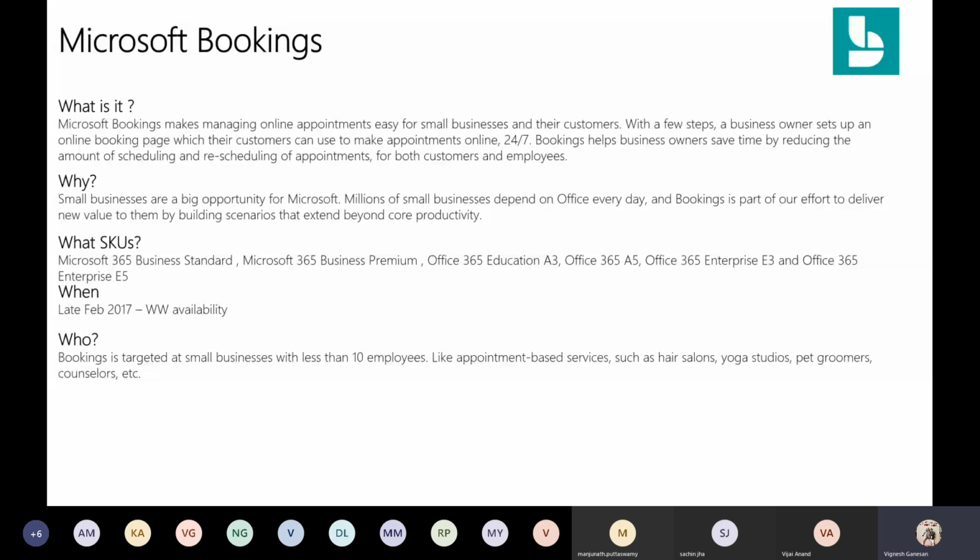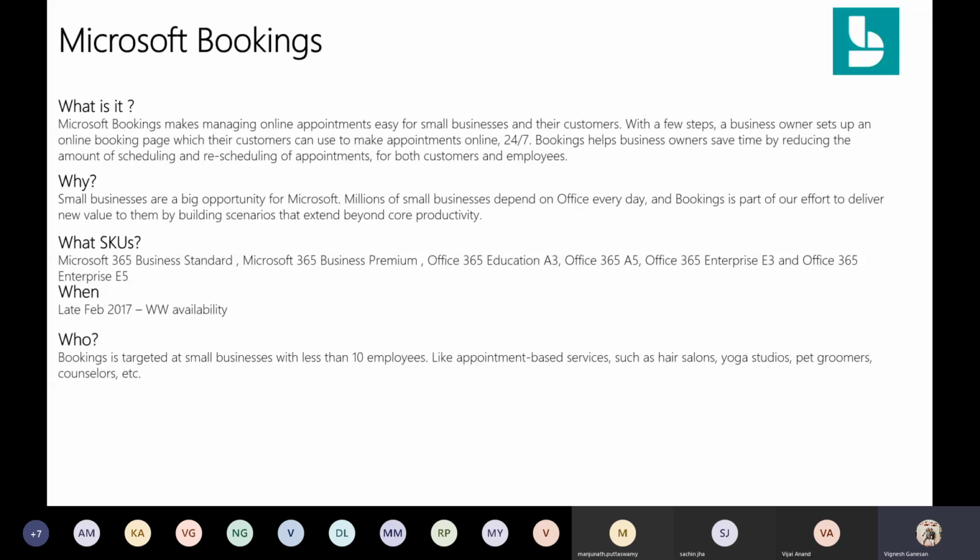And before May this year, this was available as an add-on for Office 365 Enterprise SKUs. So after May, what we said is even in your E3 and E5 SKU, you can see Bookings also. So Bookings is already a part of your E3 and E5 SKU as well. I believe most of you might be having an enterprise tenant, or maybe your customers are having an enterprise tenant. If they haven't played around with Bookings, maybe now is the time to start looking at it. But please be mindful that you need to have E3 or E5. You won't get this in E1, right?